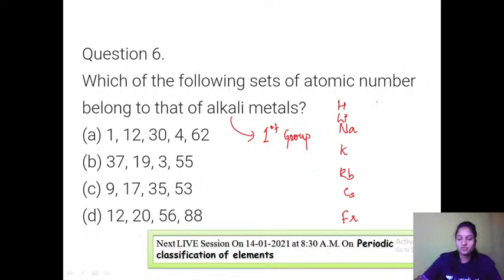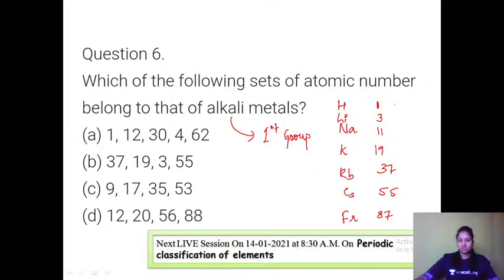The atomic number of hydrogen is 1. Next, the atomic number of lithium is 3. Sodium is 11. Potassium is 19. Rubidium is 37. Cesium is 55. Then francium: the atomic number of francium would be 87.